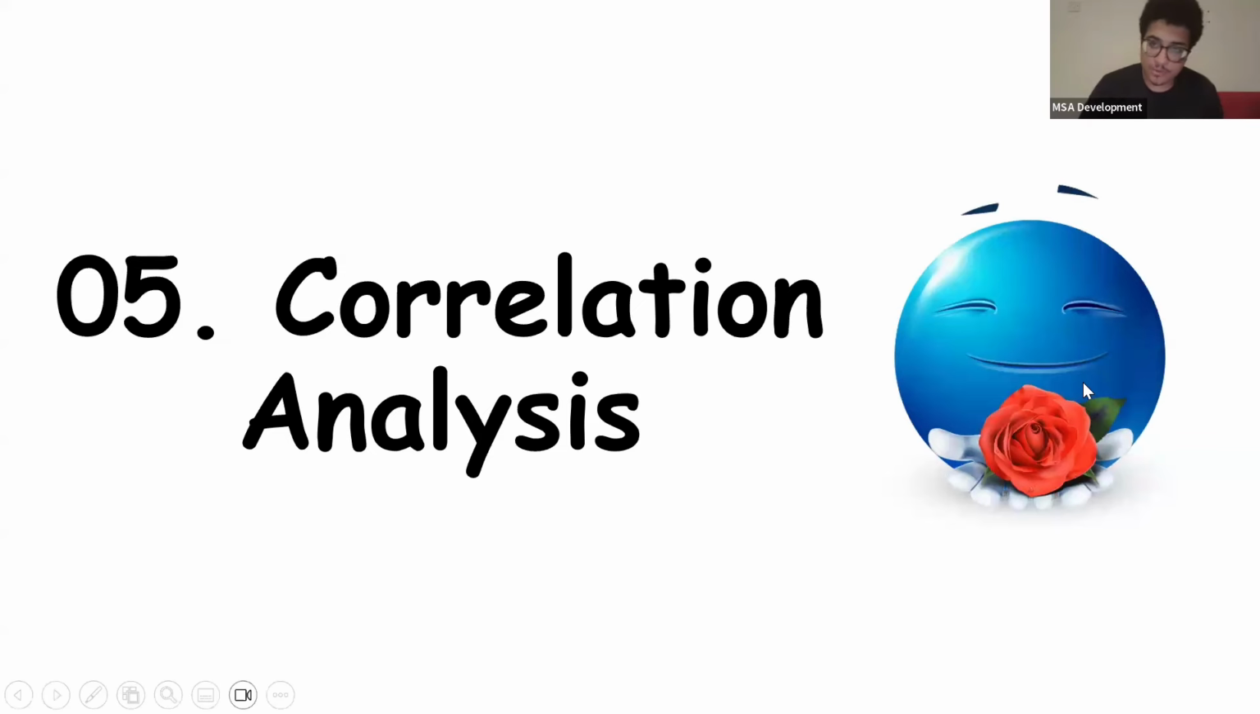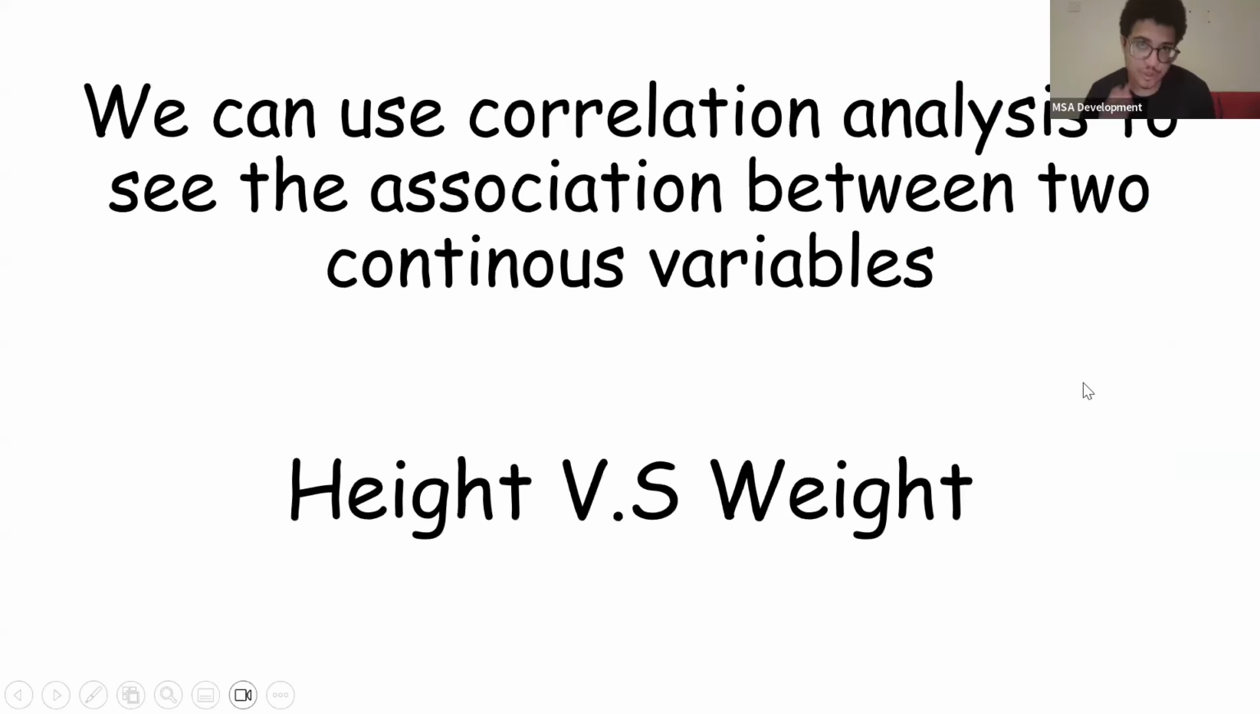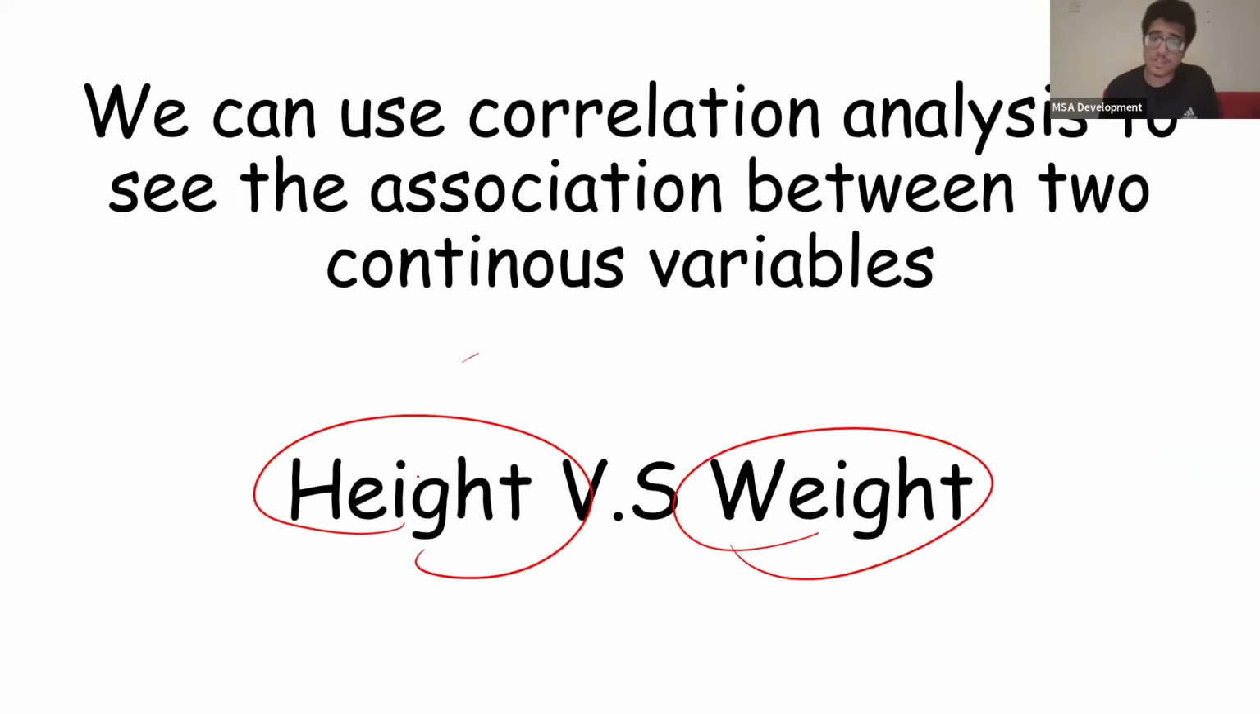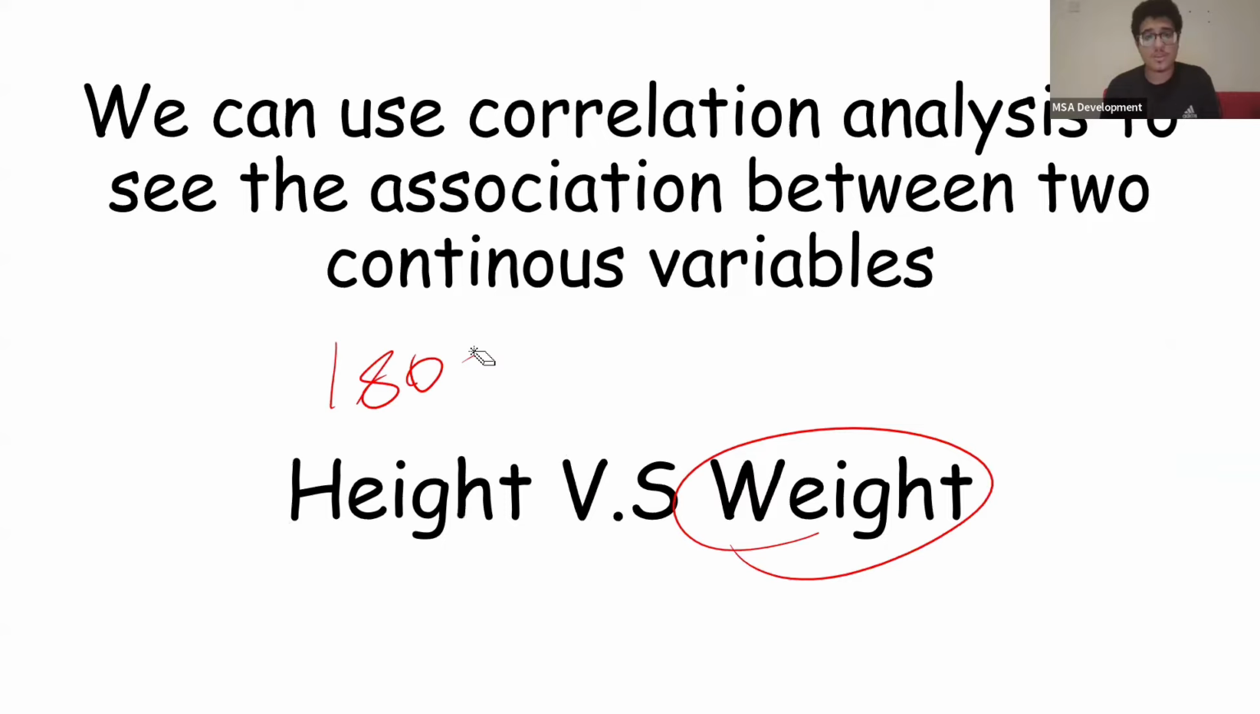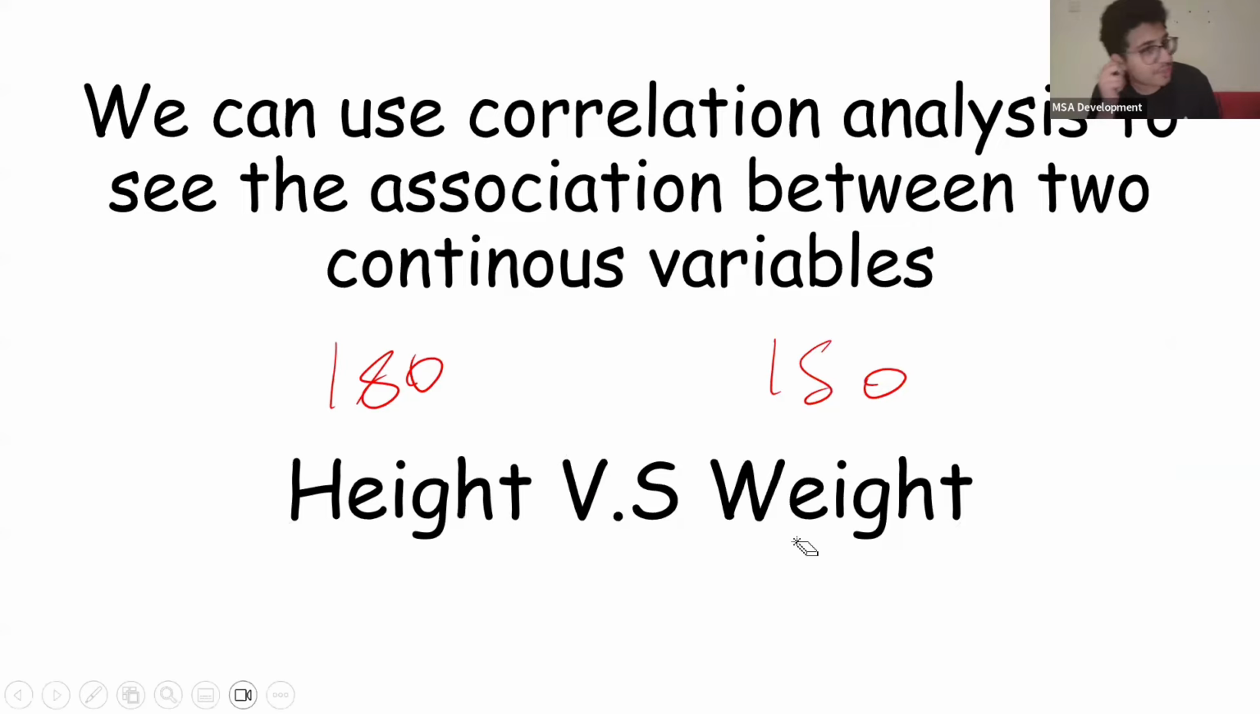Correlation analysis will hopefully be nicer, inshallah. So we use correlation analysis to see the association between two continuous variables. So very simply, height versus weight. Okay, they're both continuous. Someone's height could be 180, their weight could be like 150 kilograms, whatever you guys want to think. And we can see whether there's an association between the person's height and their weight. Usually we say that people who are taller have a higher weight.